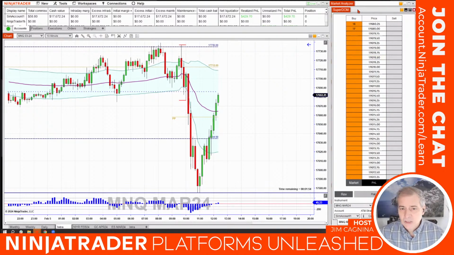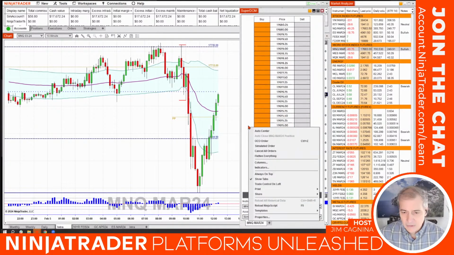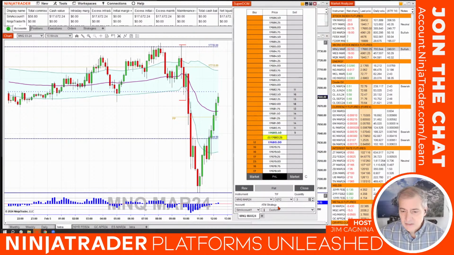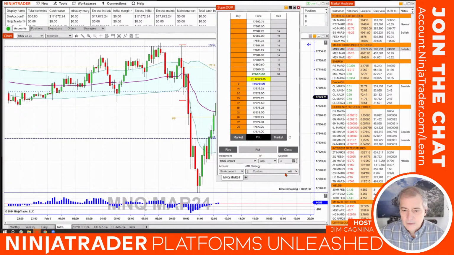So let's up our game a little bit, right? This is a preview of what we're going to talk about next week, but let's go back to that custom strategy and edit it. The drop-down menu here in the ATM strategy, I could go back to none if I wanted to, or I could edit the custom one, or I could save the custom one. But right now, I'm just going to edit it. So I'm going to click on that edit button.